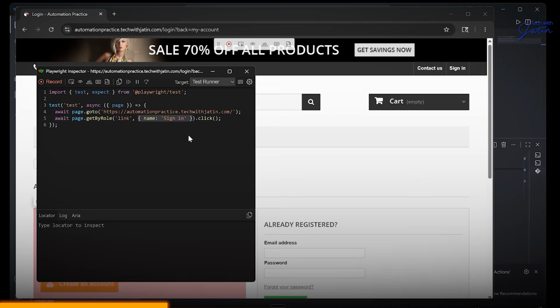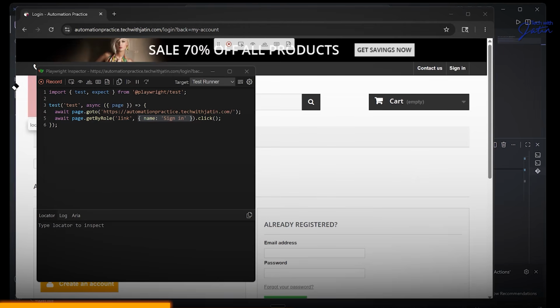Acha, tell me something. This curly bracket name colon sign in curly bracket. What is this? If you guys have seen, I have been talking a lot about JavaScript objects popping up over there. So over here, we are passing an object which technically has a property name, and the value of that particular property is sign in. I hope this part makes sense to everyone. That's the reason I'm telling guys to focus more on the objects part, because then reading the code becomes much easier. You understand that these are the various properties that I'm supposed to pass.